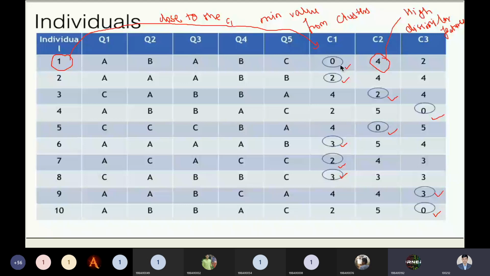Sir, what is that 4 that you circled, sir? 4 means, see, 4 is saying to us we have high dissimilar features. Based on the dissimilarity feature we are putting the value over here, the 4. And that is the algorithmic step. We need to focus on the dissimilar feature. It means the C2 cluster does not follow the maximum features with the row 1 values.